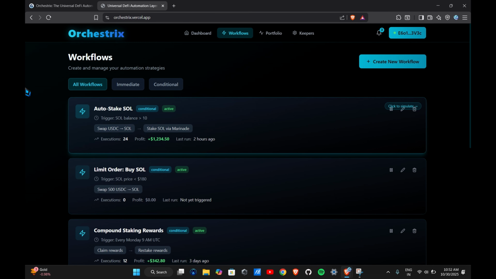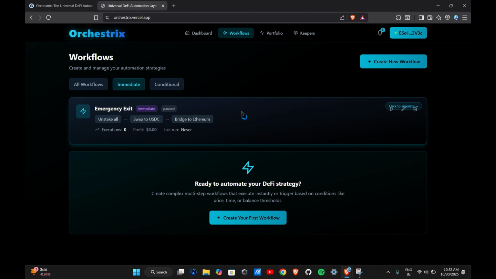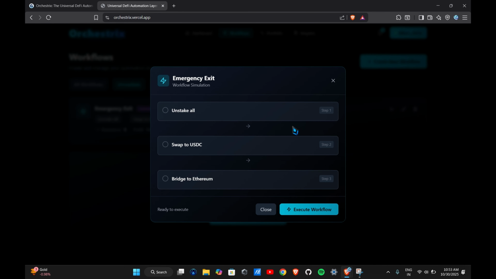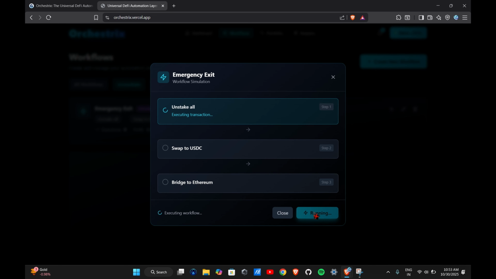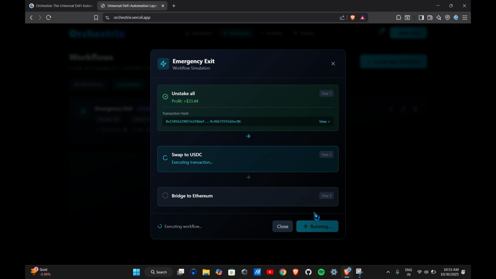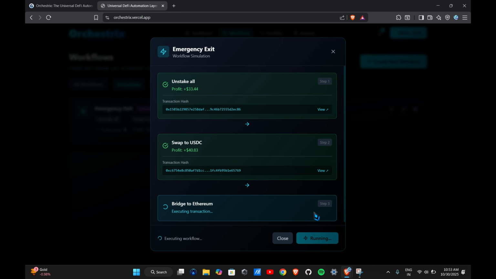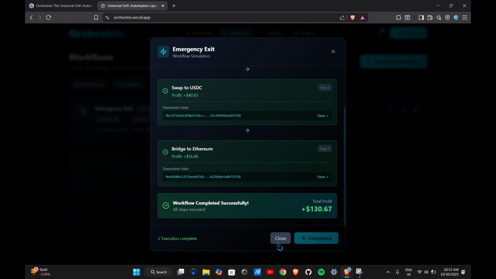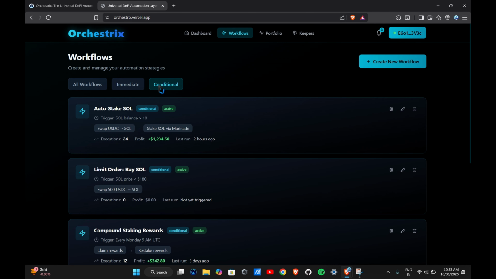Now we'll check on the workflows. The workflows contain both types, the immediate and the conditional. The immediate one consists of the emergency exit workflow. Step one is unstaking all your assets from the platform, then swapping it to USDC, and then bridging it to Ethereum. We can see that the first one executes, then the second and the third one also, and the total profit earned by the workflow is also shown below.